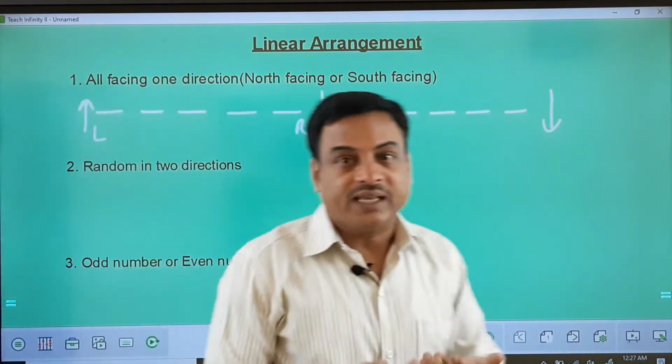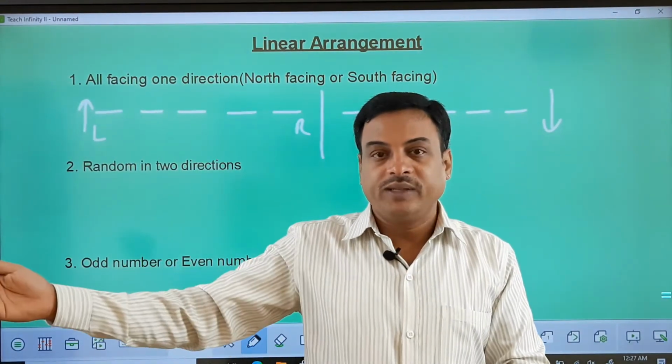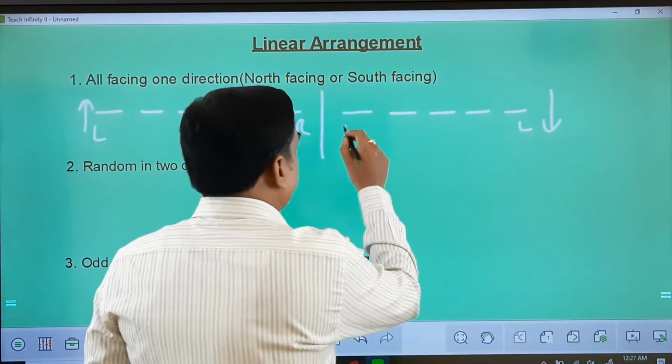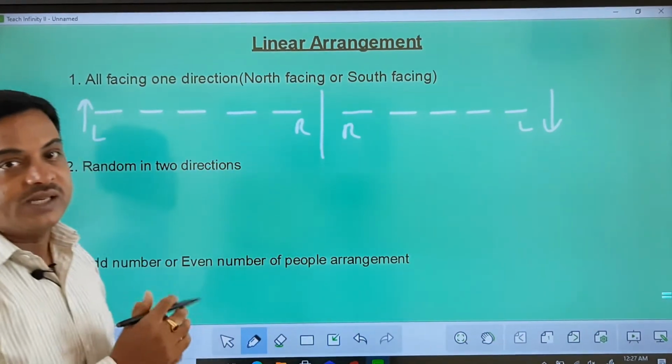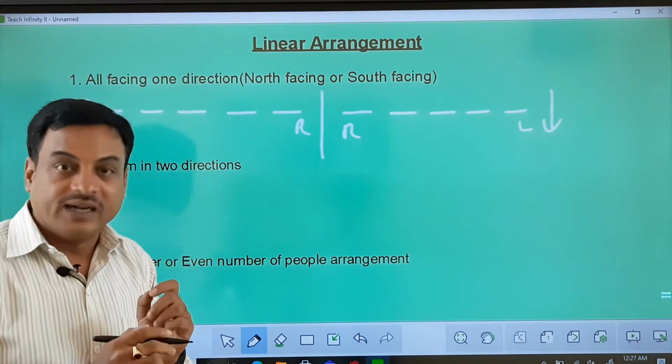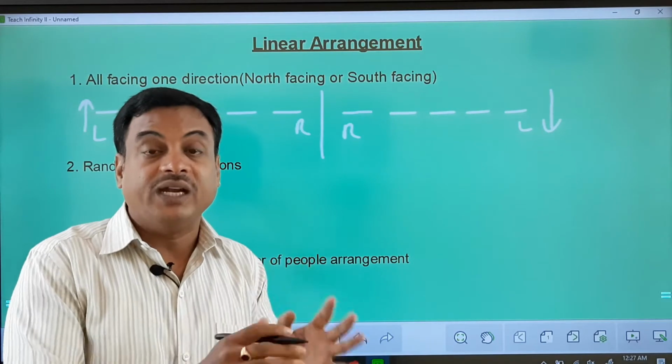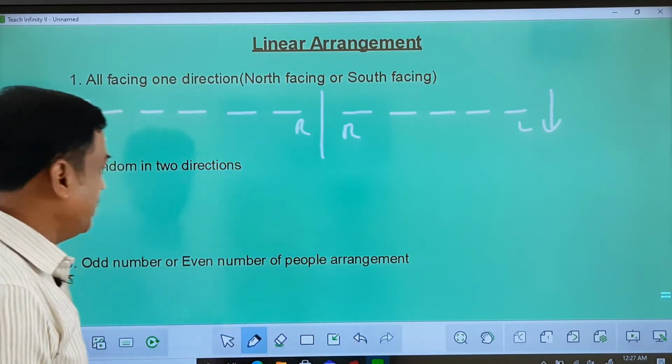When I face south like them, see here, my right will be this side, my left will be this side. So this is called left and this is called right. So that will be the basic difference. There will always be a disturbance in right and left. So in case the statements do not mention right or left, by default you should take it as north. That's the point.